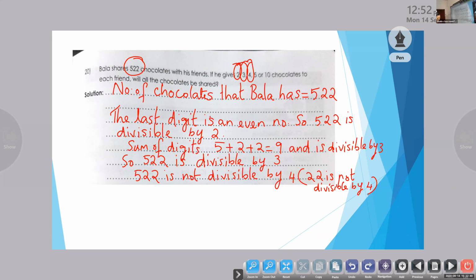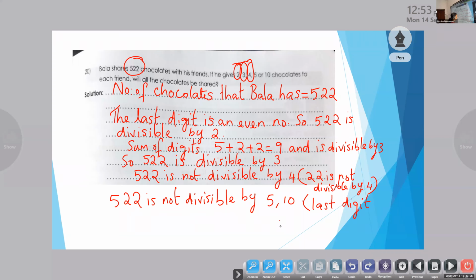5 and 10. 522 is not divisible by 5 and 10. You can write that also in the bracket, because the last digit is not 5 or 0.